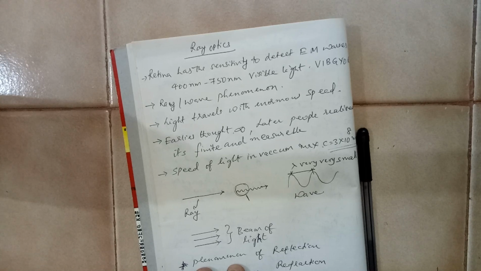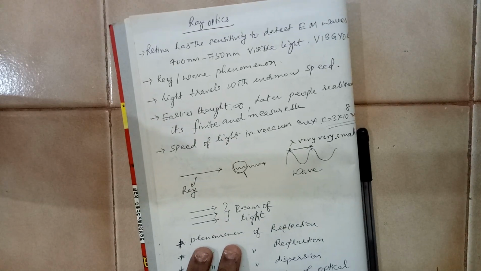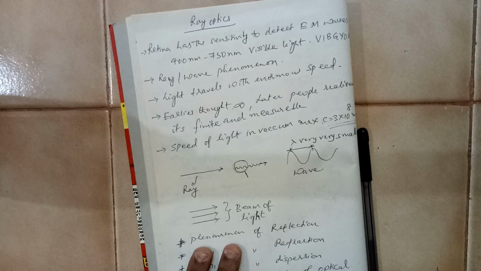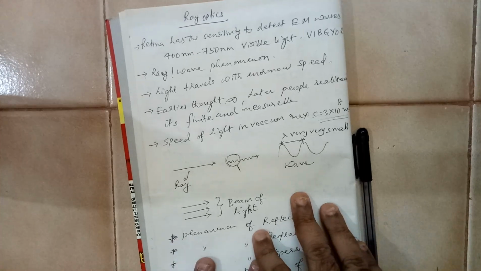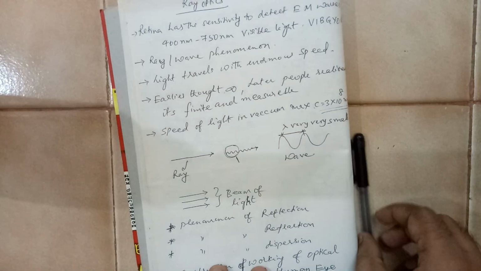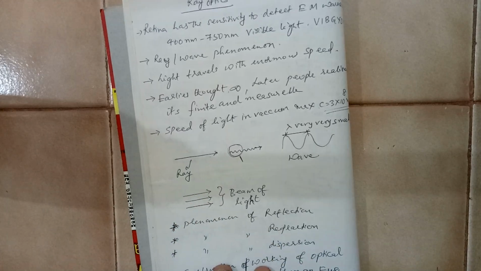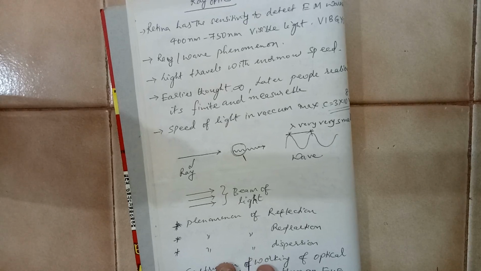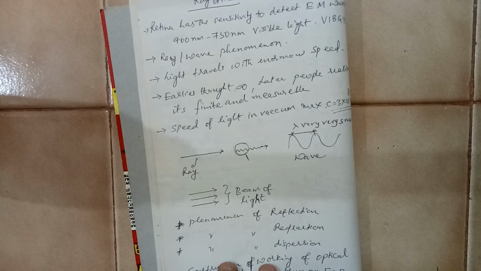The speed of light in different media is different. However, the speed of light in vacuum is the maximum. Light travels at the maximum speed when it is traveling in vacuum. So in this chapter we will be denoting light as a ray. A ray is a straight line with an arrow mark. The arrow mark indicates the direction in which the light ray is falling upon an object.